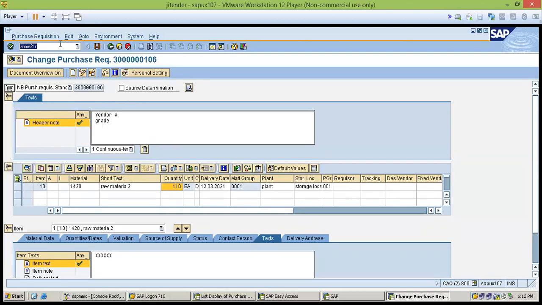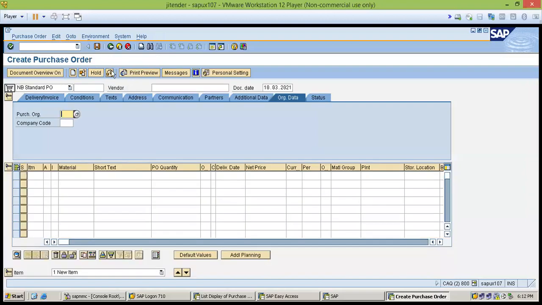I am going to enter ME21 here. So you can see the create purchase order. If I create a purchase order in that blank order and save it, it will automatically appear with the previous one, and it will also show the current PO. Let me show you how it works. We also have different kinds of reports, so we can check how many PRs and how many POs we have created today. We will take it in the report session.